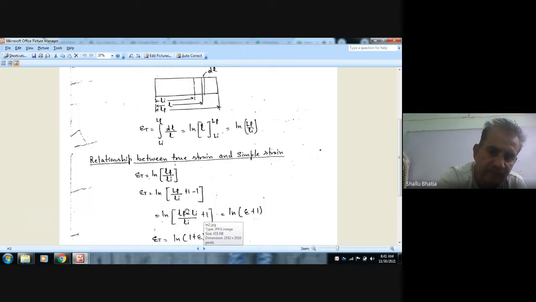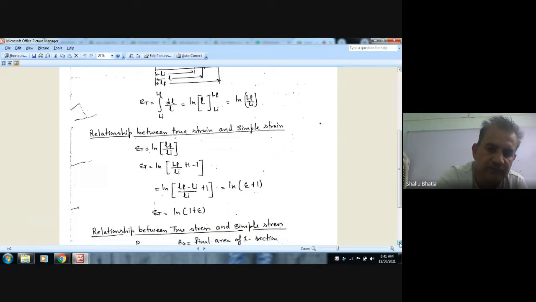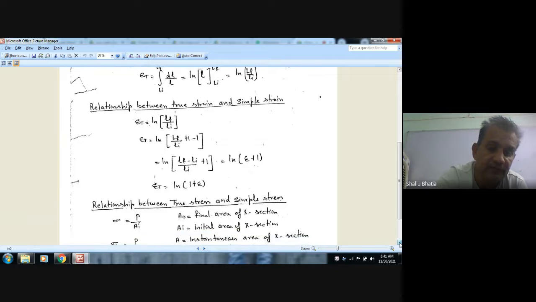This Lf minus Li is the overall change in length, and Li is initial length, so (Lf minus Li) by Li is simple strain. So true strain is ln of (1 plus simple strain). This is our relationship between true strain and simple strain.